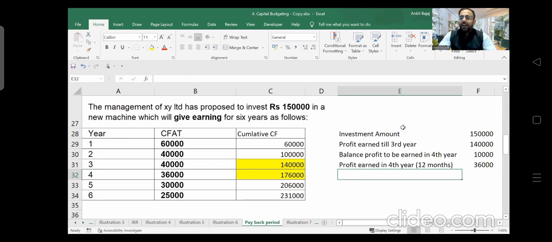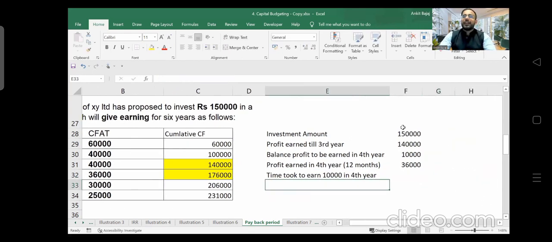right? Now, if I ask you that if we have earned 36,000 rupees in 12 months, so how much time will it take to earn 10,000 rupees? Is it possible for you to calculate the months? How will you calculate the months? Just let me know. Time took to earn 10,000 in fourth year. How will you calculate this? Is it possible for you to calculate? What is the answer?